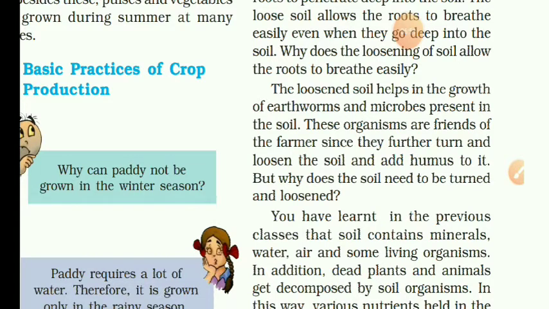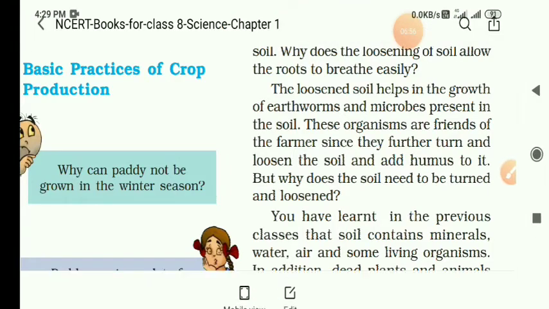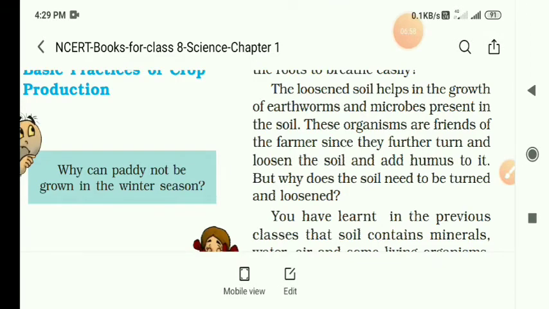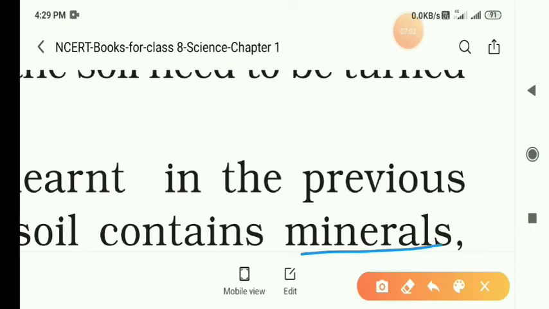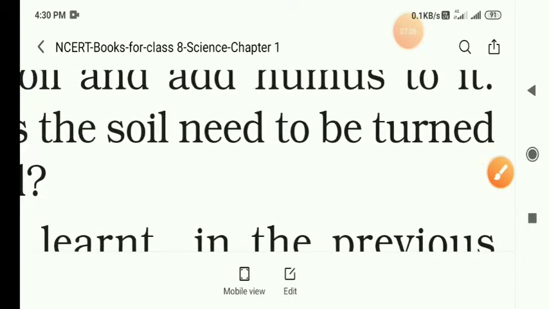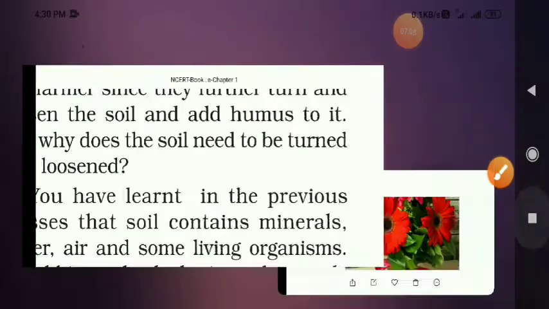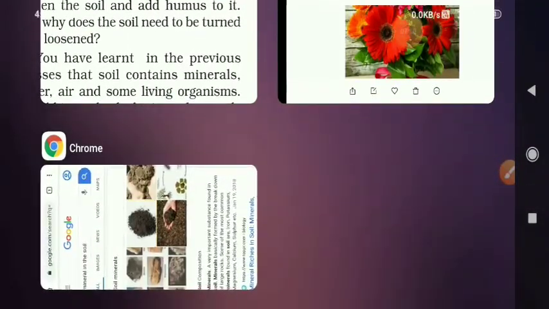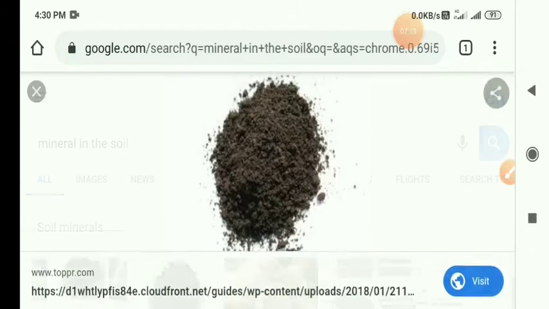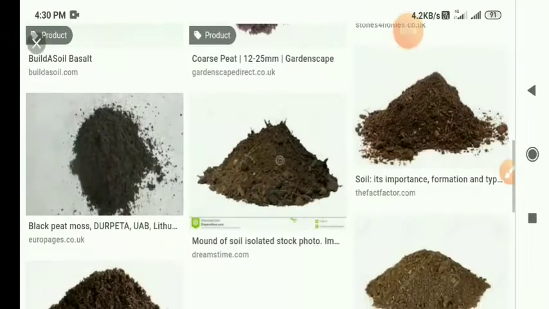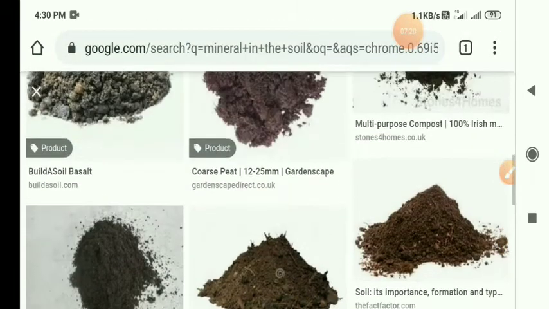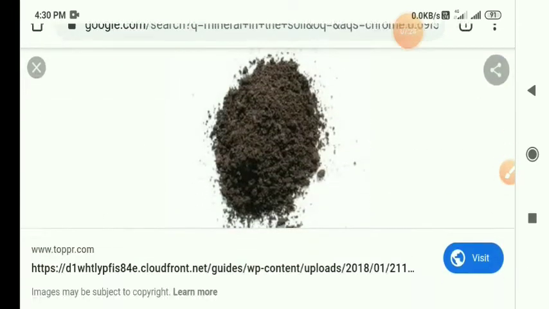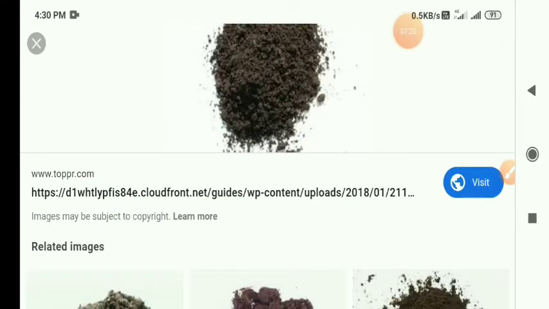You have learned in the previous classes that the soil contains minerals. I will show you some of the minerals present in the soil. What are the minerals required? See here, the minerals required are calcium, magnesium, and sulfur, and these are all important minerals present in the soil.